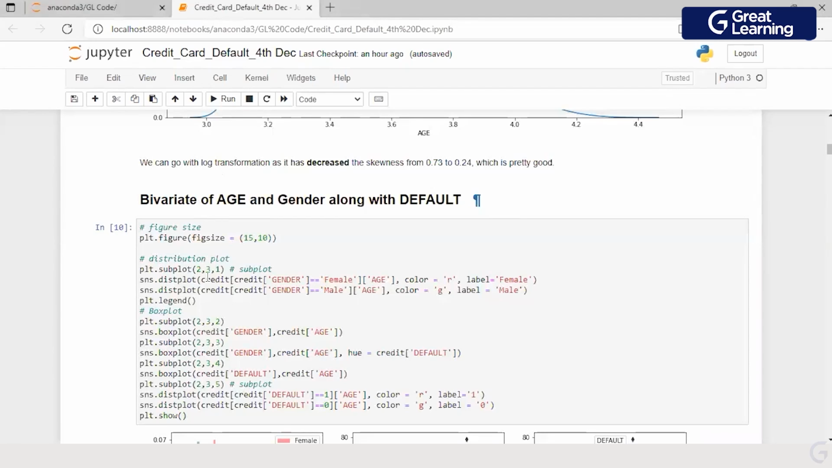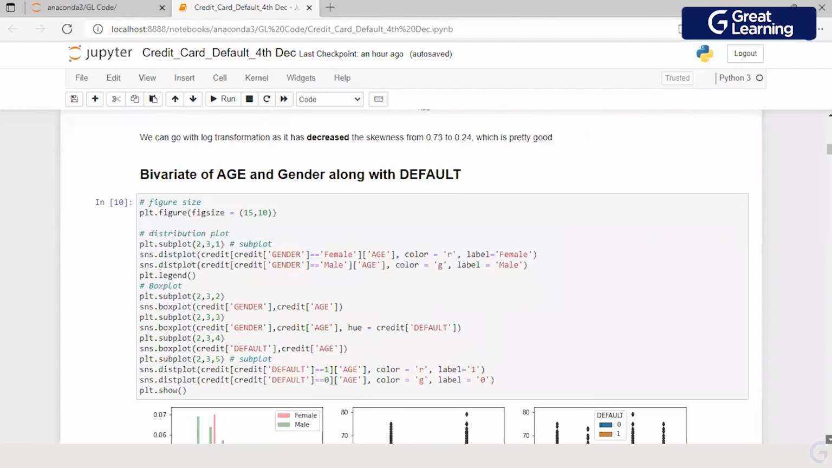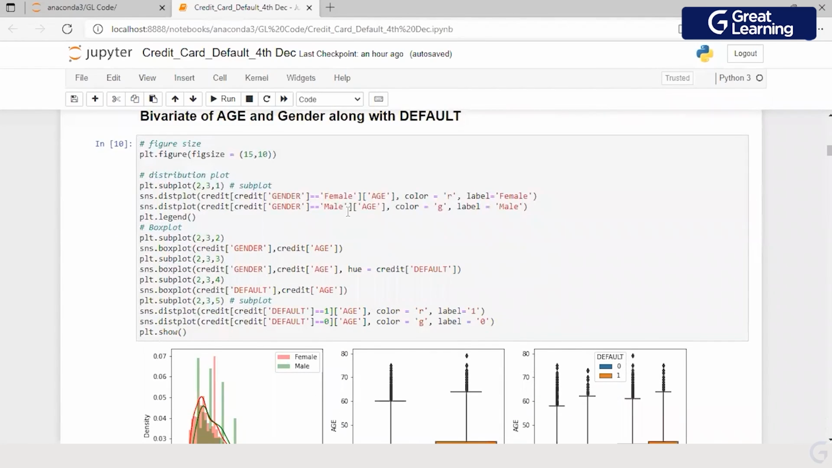Now, I'm looking at age with gender and default. This is what we call bivariate analysis. So what we have done till now is just a univariate analysis for the age variable. Now, when I'm doing a bivariate analysis, I know that there are 2 levels available for gender, which are female and male.